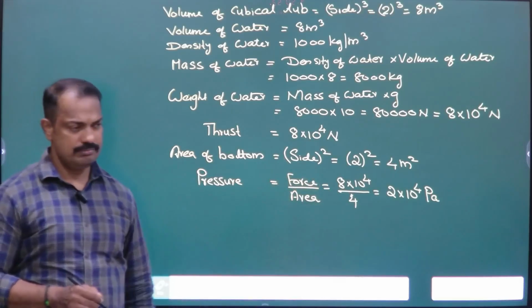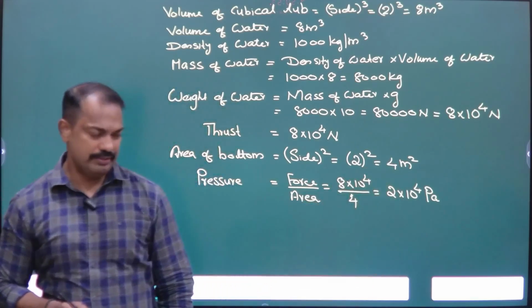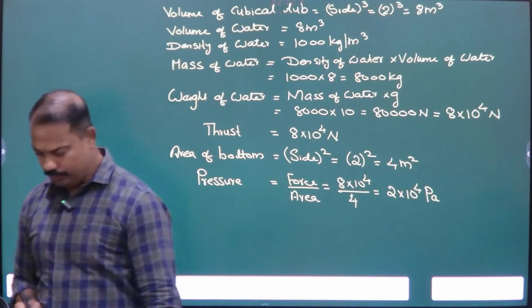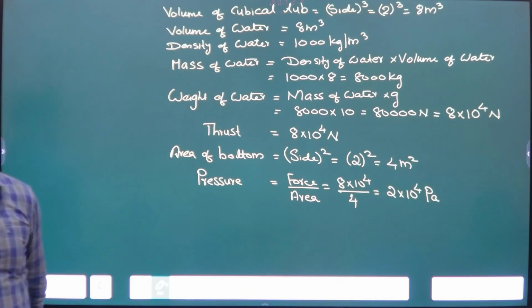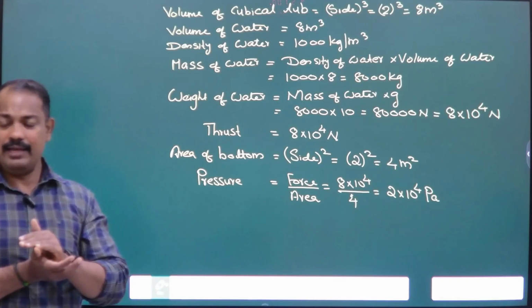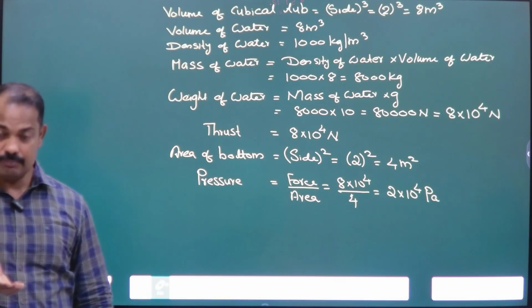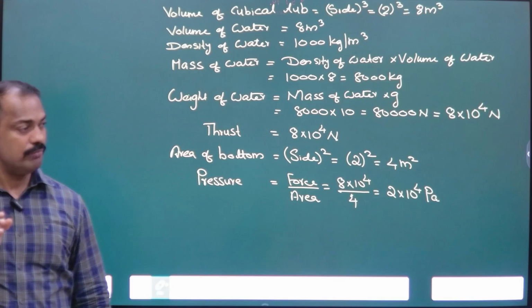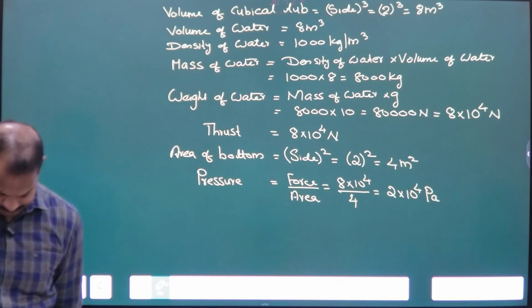ये स्टैंडर्ड फॉर्म, फिजिक्स में ऐसे आंसर चाहिए, हमको साइंटिफिक फॉर्म में कन्वर्ट करना, ठीक है. 2 into 10 raised to power 4 Pascal. So how much pressure is exerted by the water at the bottom of the tank? 2 into 10 raised to power 4 Pascal. This much pressure is exerted by the water at the bottom of the tank. Next question.